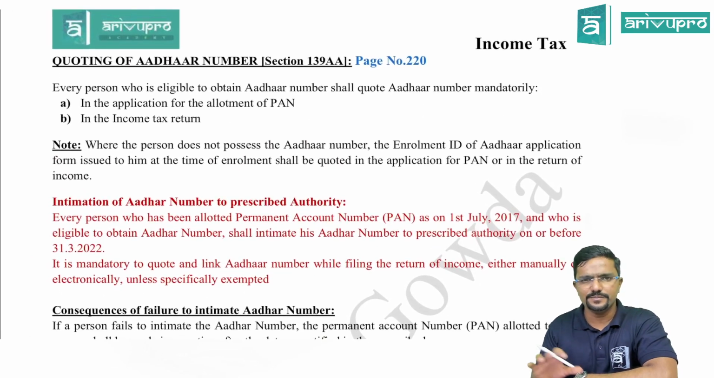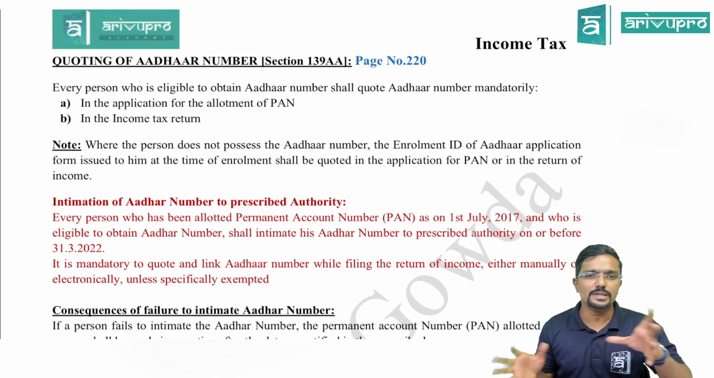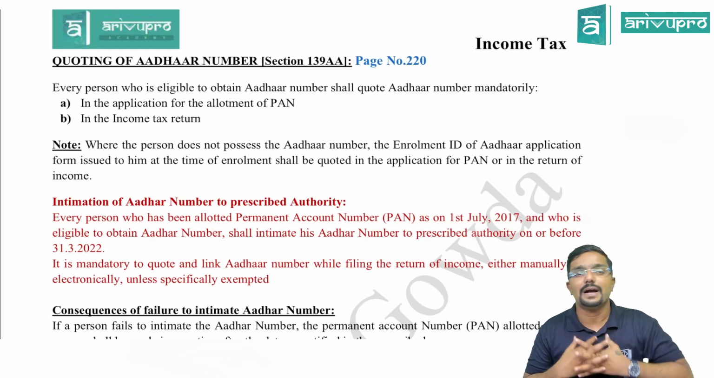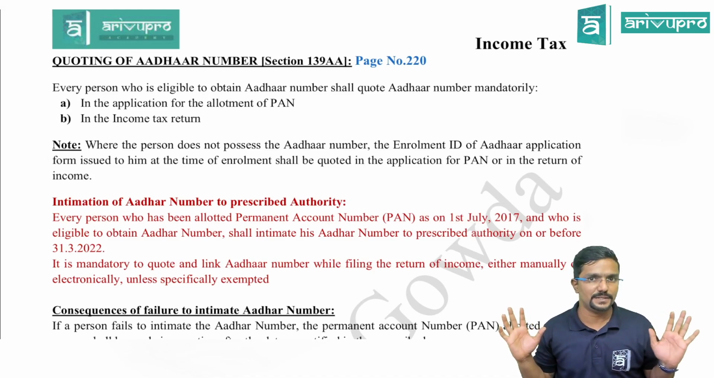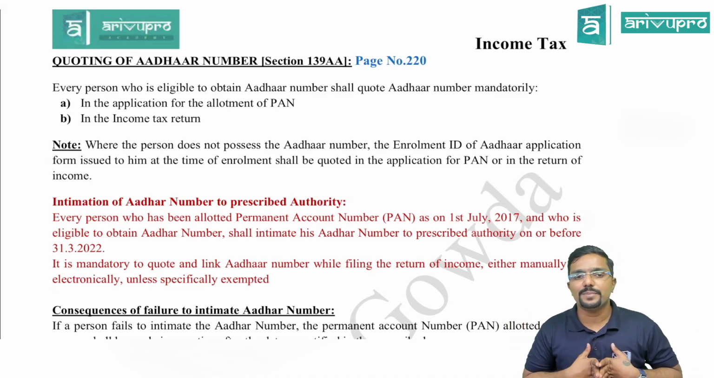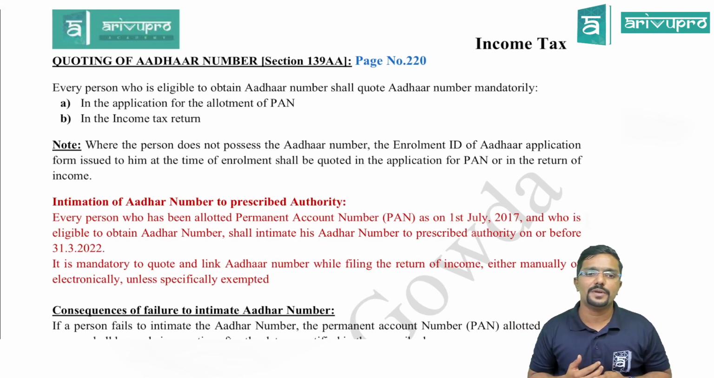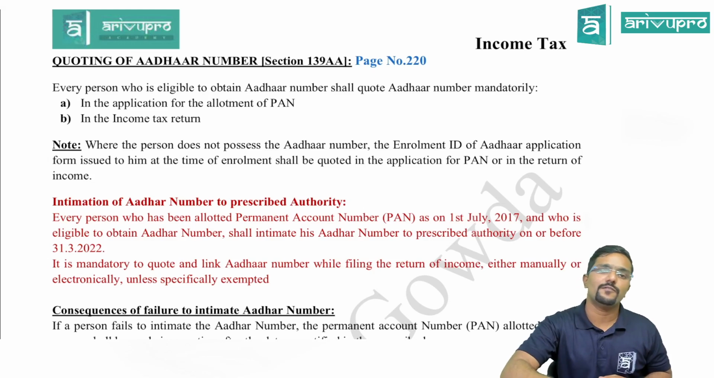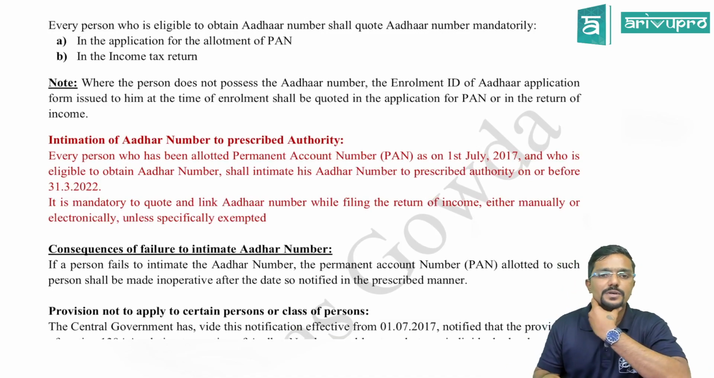Whatever contents are there in black color, it is the same as what was there in our regular study material. But just for background sake, I have taken it. Let me go through it. Every person who is eligible to obtain Aadhaar number shall quote Aadhaar number mandatorily in the application for allotment of PAN and in his income tax return. Note, where the person does not possess the Aadhaar number, the enrollment ID of the Aadhaar application form issued to him at the time of enrollment shall be quoted in the application for PAN or in the return of income. So if he is not having Aadhaar number, then at least the enrollment ID you have to give.